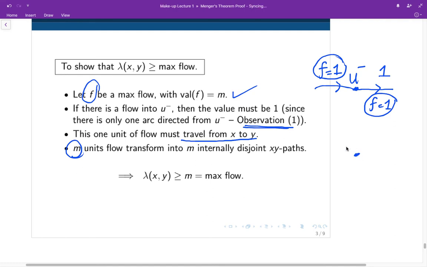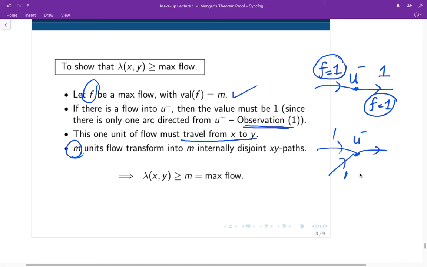If they happen to share a common vertex, then there would be more than 1 unit going in, which is not possible, because as given in observation 1, there could be only 1 unit coming out from this vertex u minus.